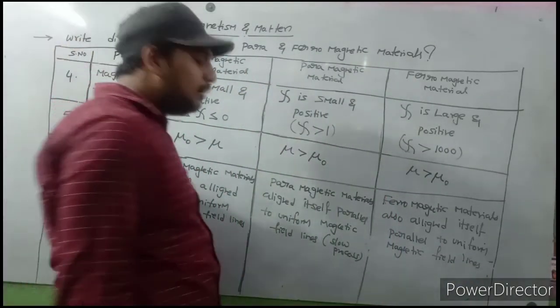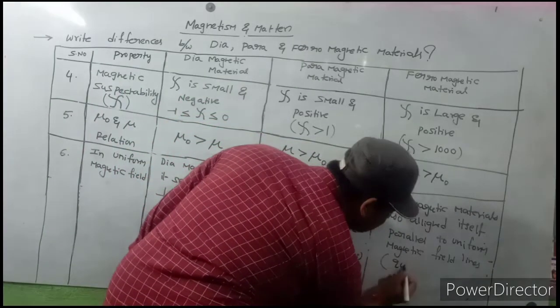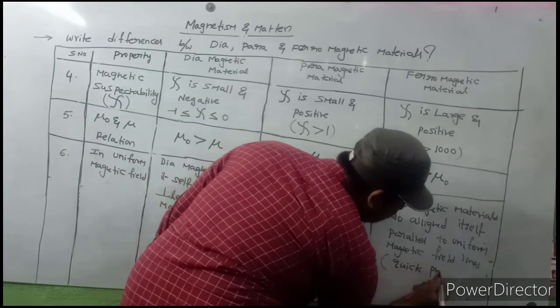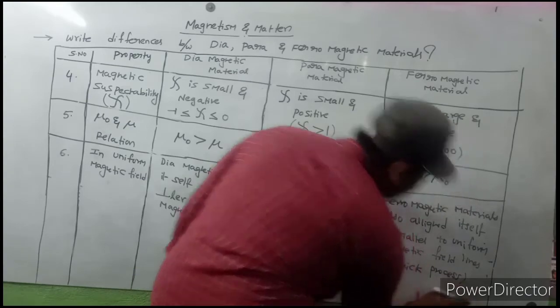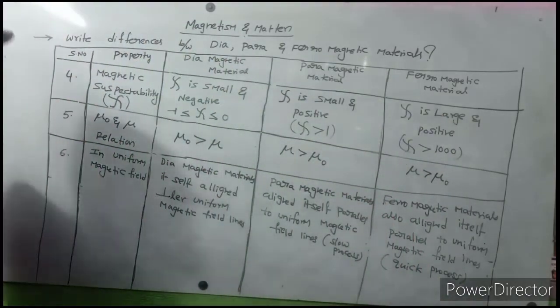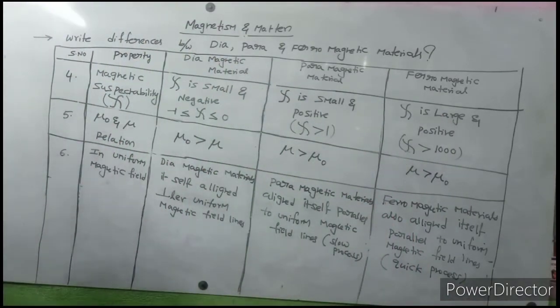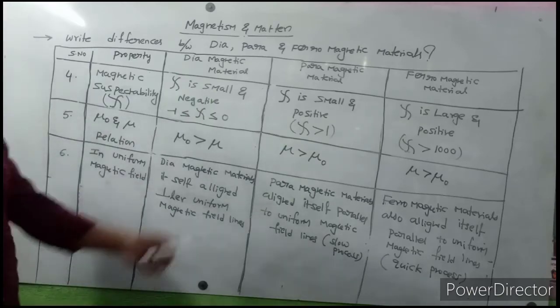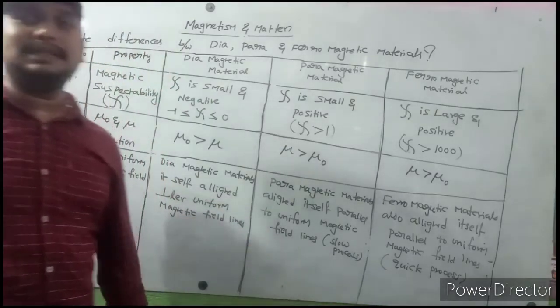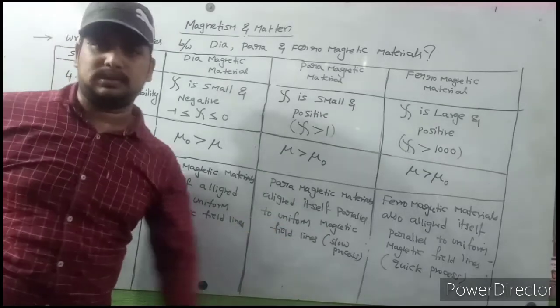This is a quick process. In case of ferromagnetic materials that process is quick, and in case of paramagnetic materials that process is very slow.